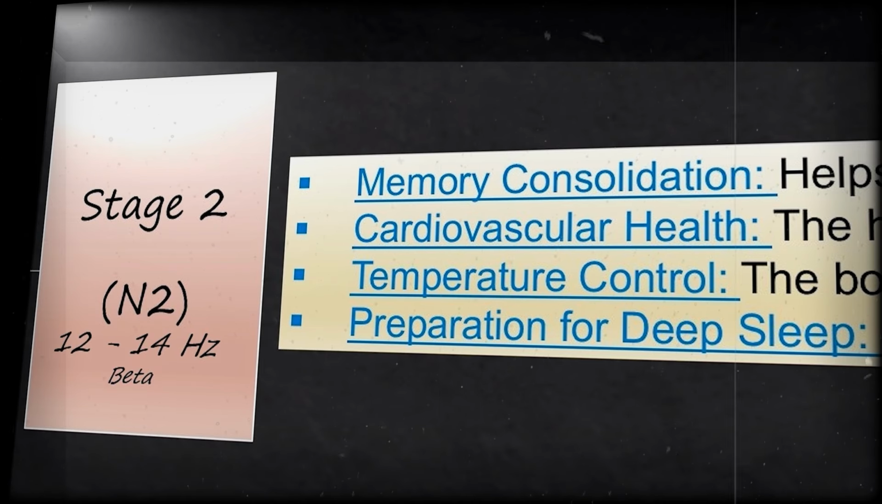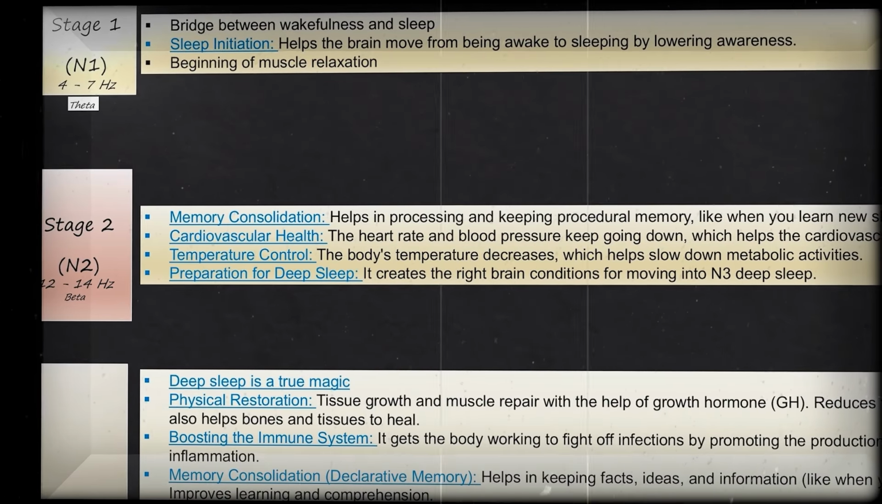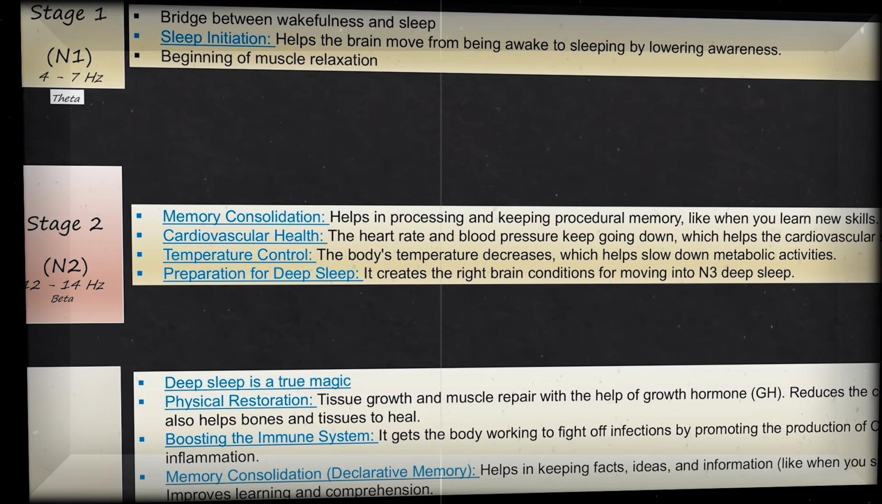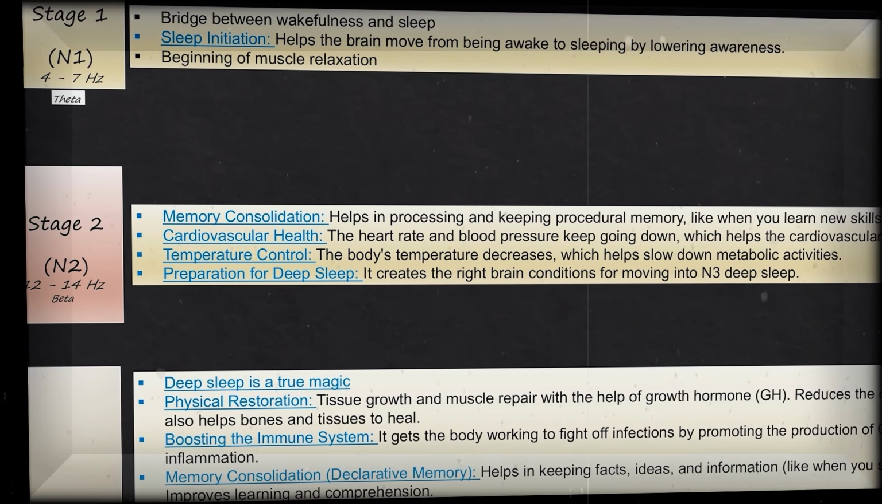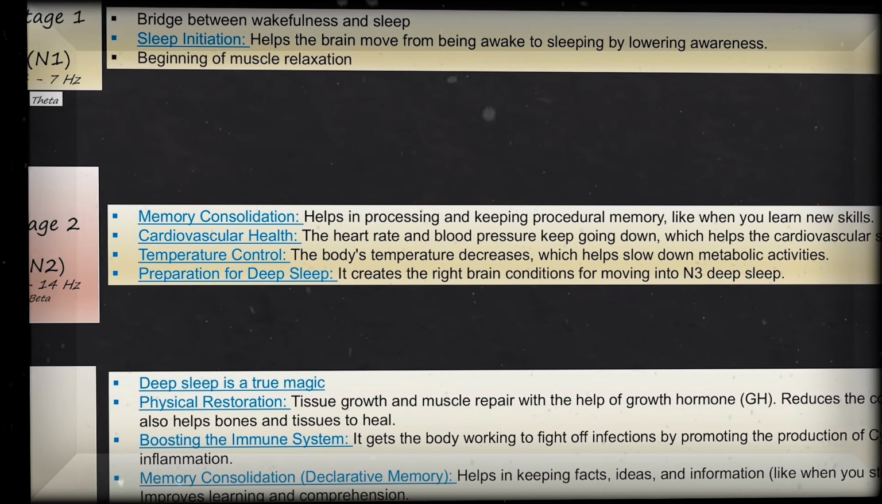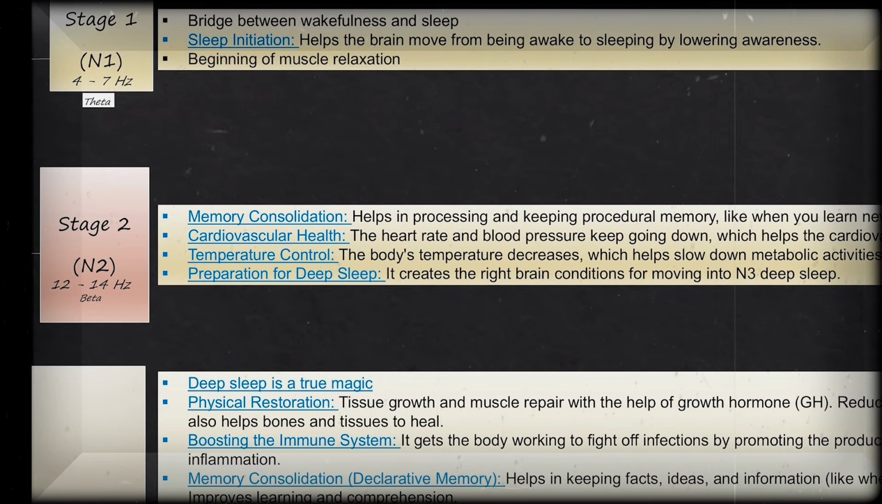This stage is known as light sleep, and is the most common sleep stage. This stage of sleep is required for the following. Memory consolidation: it helps in processing and keeping procedural memory, like when you learn new skills. Cardiovascular health: the heart rate and blood pressure keep going down, which helps the cardiovascular system relax. Temperature control: the body's temperature decreases, which helps slow down metabolic activities. Preparation for deep sleep: it creates the right brain conditions for moving into N3, that is deep sleep.